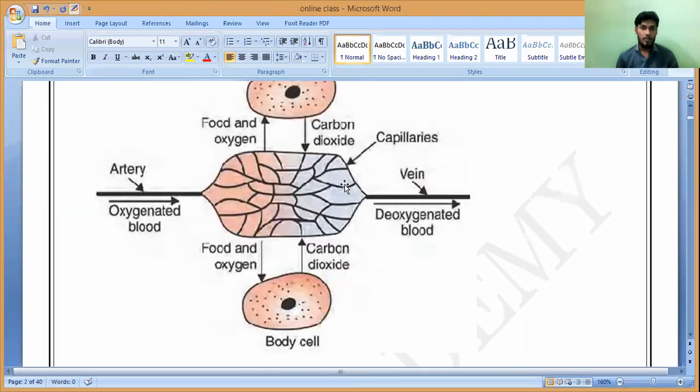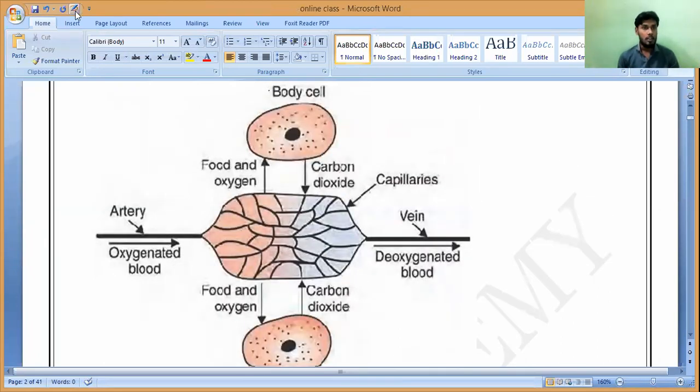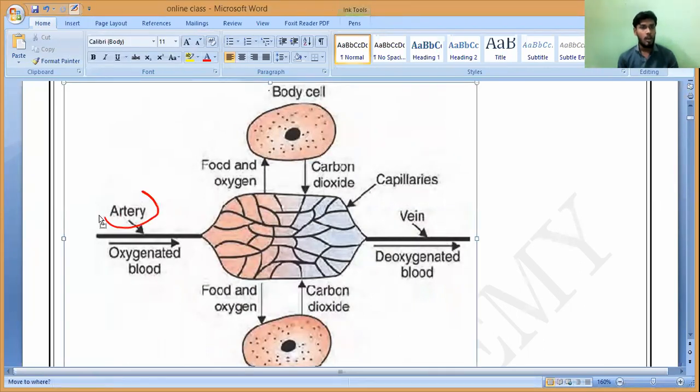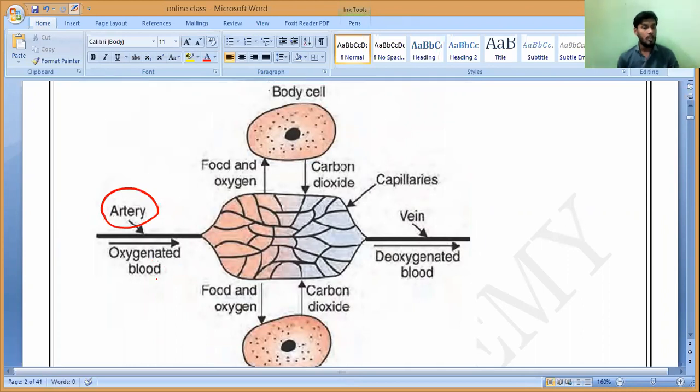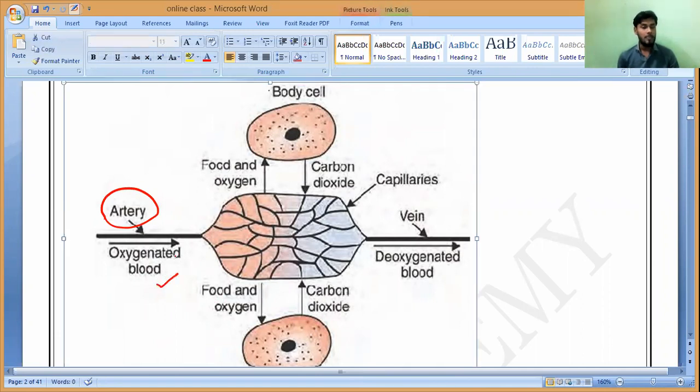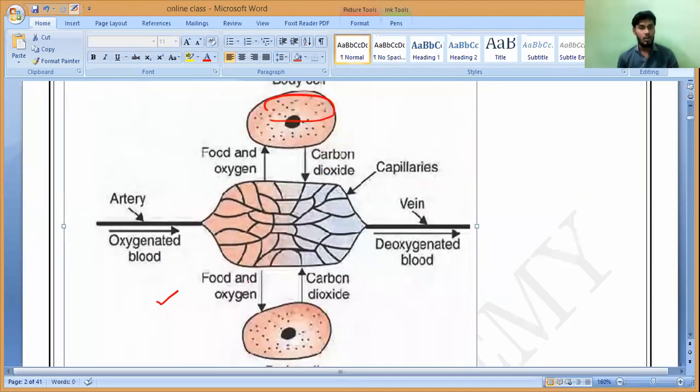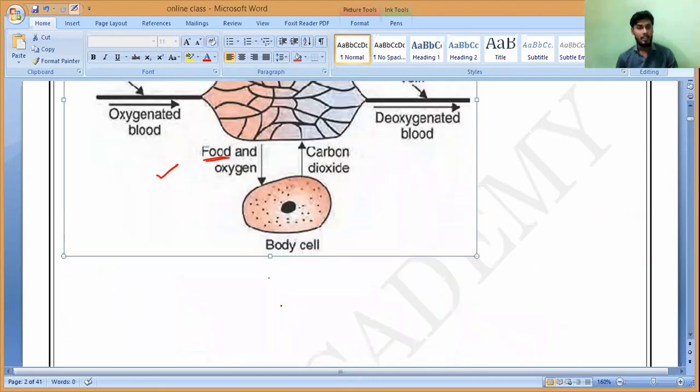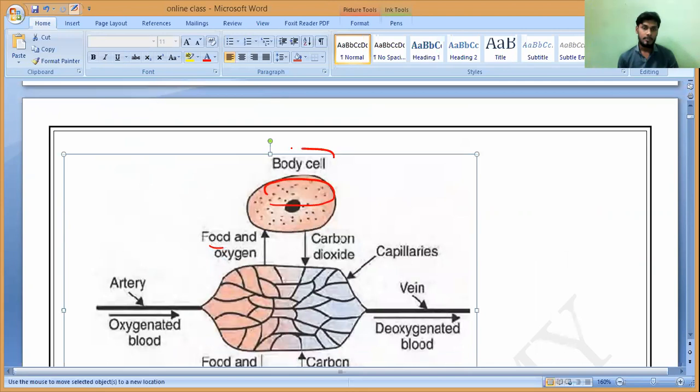In this picture, observe carefully. What is this called? Artery. Correct or not? The artery is bringing oxygenated blood, and it has been exchanged to whom? Body cells. It has been supplied to the body cells, both oxygen and food. I'm not saying only oxygen; food as well as oxygen has been supplied to the body cell. Any doubt till here? Ask me please. Yes or no?